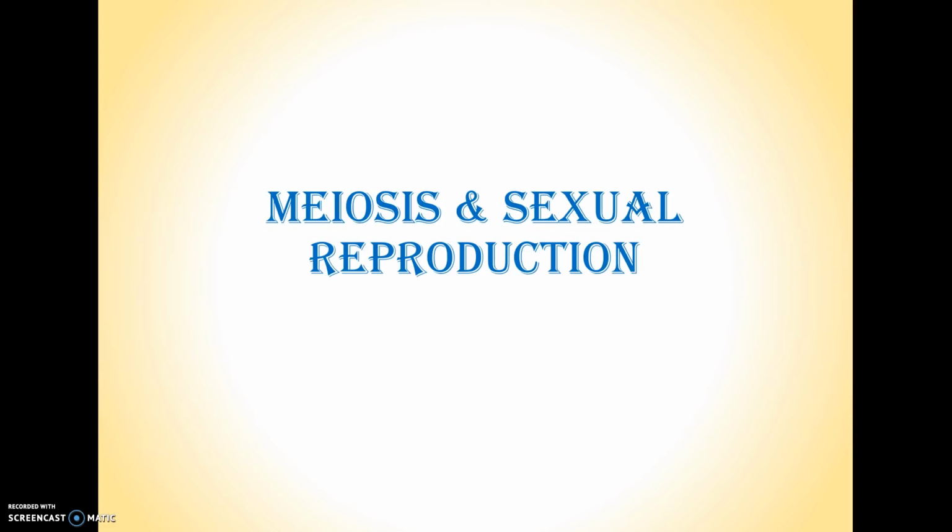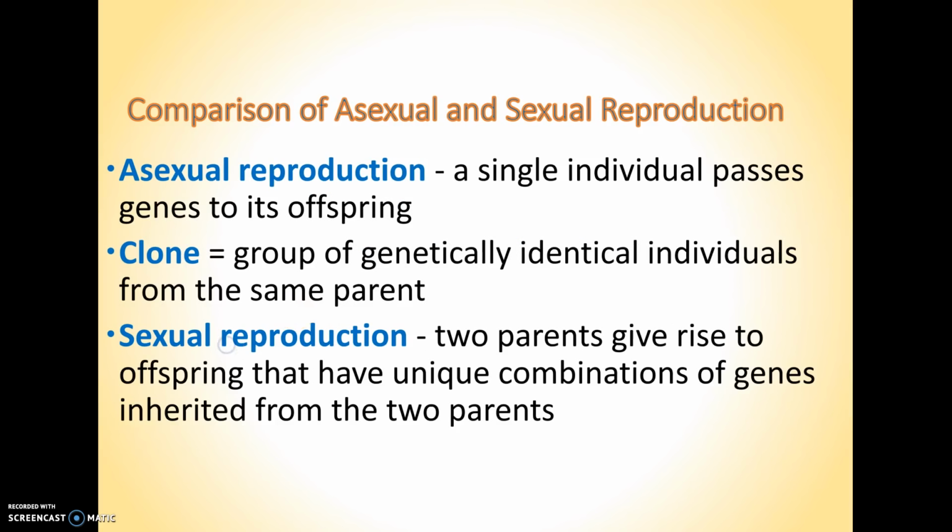All right, so previously we talked about mitosis, and now we're going to talk about a different cellular process called meiosis. And the purpose of meiosis is specifically to prepare cells for sexual reproduction. So, first, a couple of quick definitions.